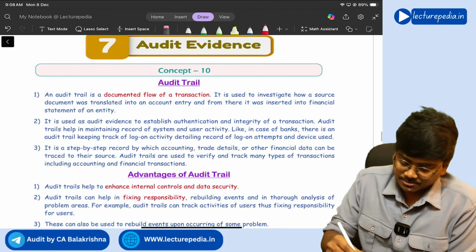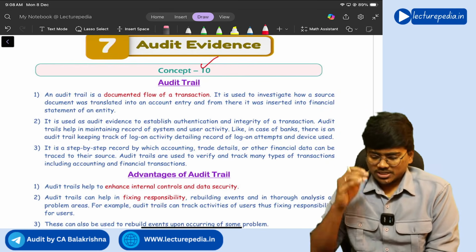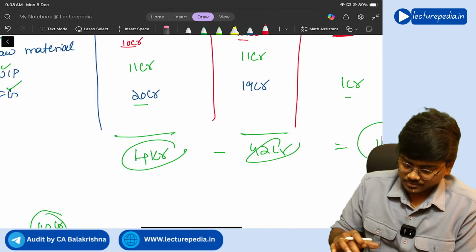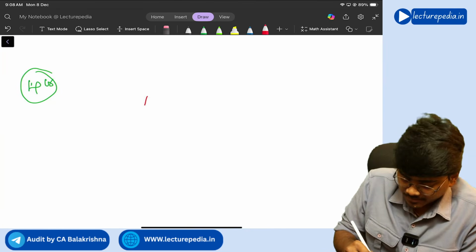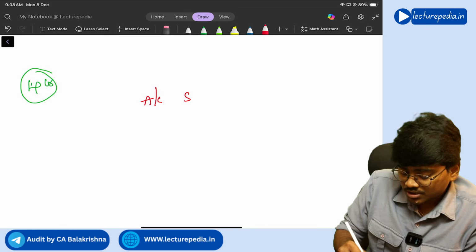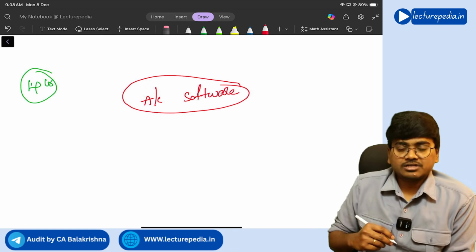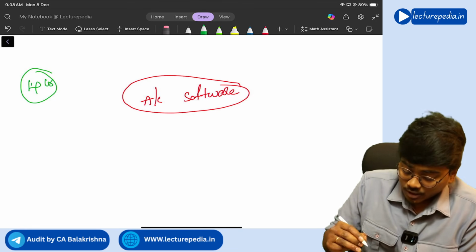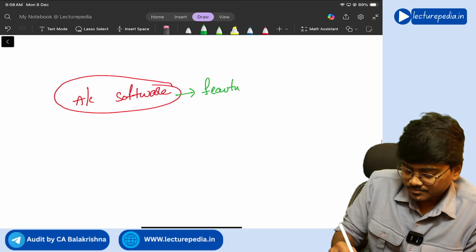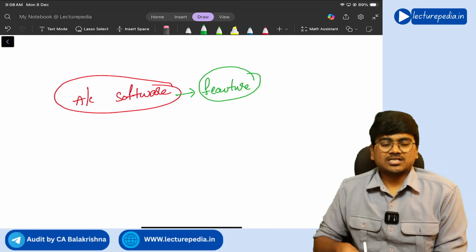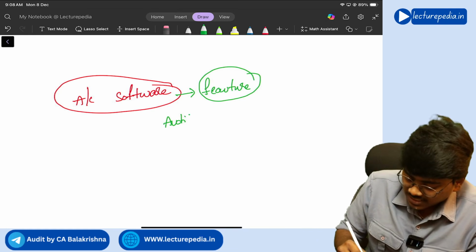Next, concept number 10, which is audit trail. Now, what is meant by audit trail? Very simple. Every entity will maintain books of accounts in an accounting software. Correct or not? Through an accounting software, it will maintain books of accounts. Now, audit trail is a feature of this accounting software. Understanding? Now what will this audit trail do?